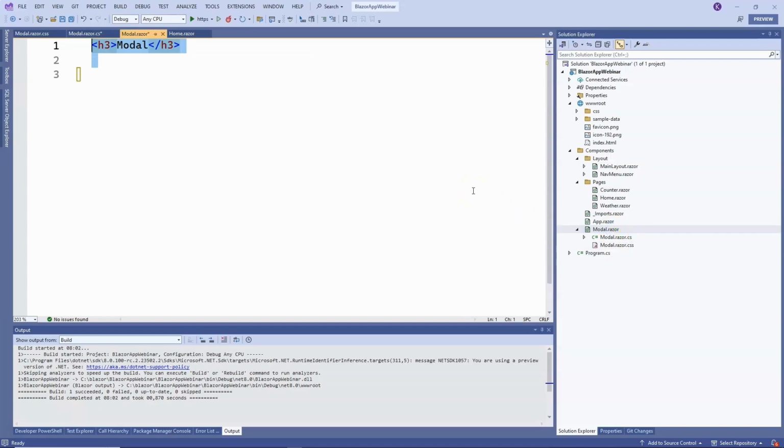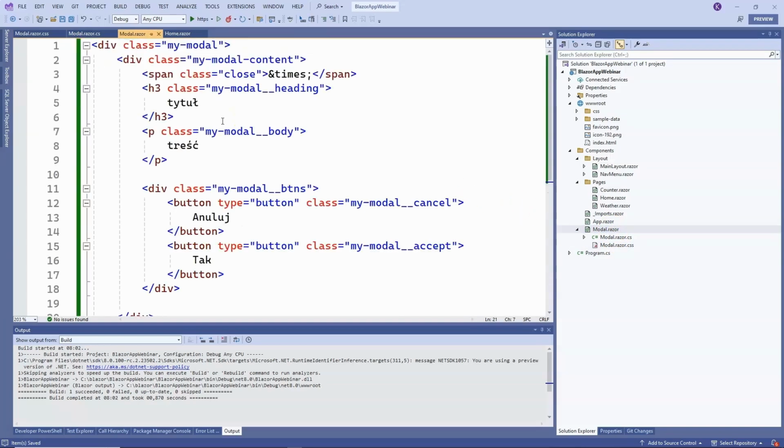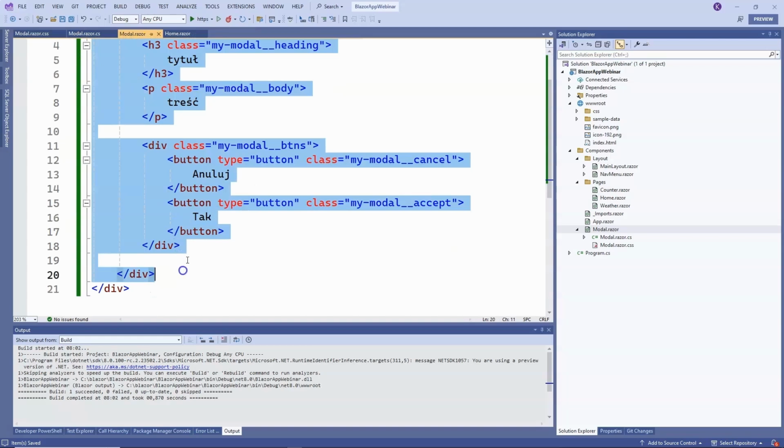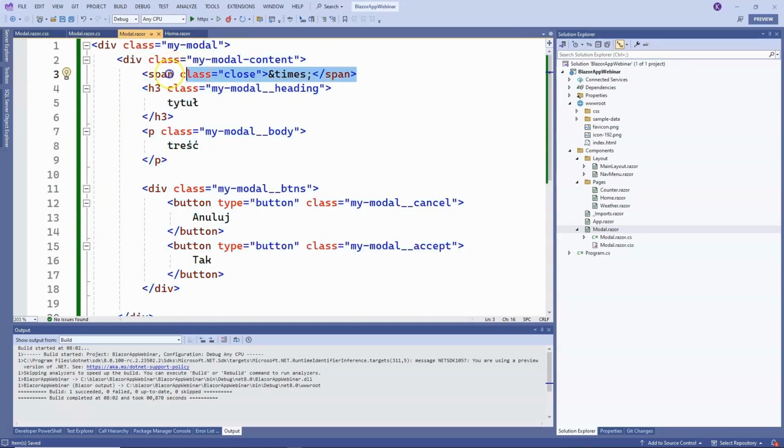And now, to not prolong this training, I have already added the HTML code here, which I will now explain to you. So here we have the main div, which contains another div inside, and inside we have, first of all, a span, which will be our X to close the modal window, and it will be at the top right corner. Then we have the title of this modal window, which will be a header. Then we have a paragraph where we will want to display some content, and at the bottom we have 2 buttons, cancel, and confirm, which is the yes button here. Additionally, I added a few classes to refer to these elements in the CSS code.